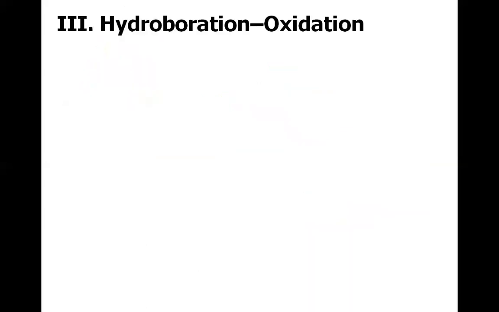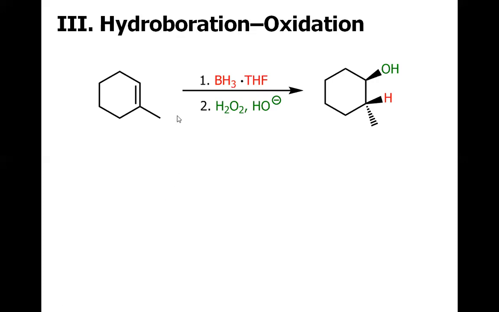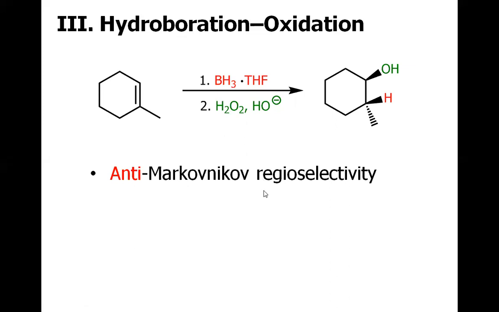Well, the third way to make the alcohol from the alkene is the hydroboration oxidation. Again, the name suggests a lot of story. With the hydroboration, it means addition of boron and hydrogen across the carbon-carbon double bond, and later in the second step we have the oxidation, that is the removal of the boron with the help of some oxygen source that will obviously come from hydrogen peroxide catalyzed by sodium hydroxide base, and at the end we will have this alcohol. This reaction will go through the anti-Markovnikov regioselectivity.